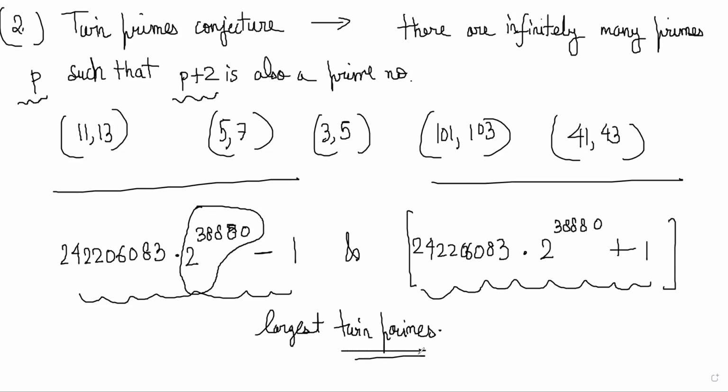Again, this is also unsolved. And the same scientist, the Chinese scientist Chen Jingrun, who proved the Goldbach conjecture in the form P plus A, has proved that any even number can be written as P plus A, where A is either a prime or a product of two primes. The same guy has also gotten close to the twin prime conjecture.